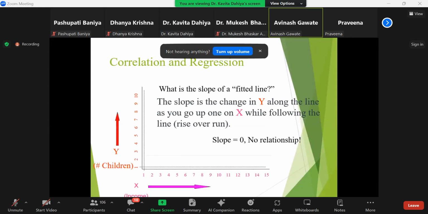So what is the slope of the fitted line? How to get the best slope, which represents the best association or best correlation between the two variables? The slope is the change in y as you go up in the x while following the line.